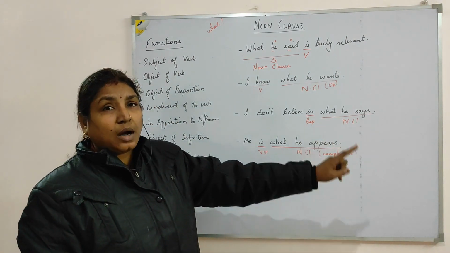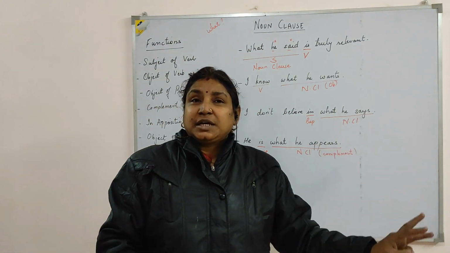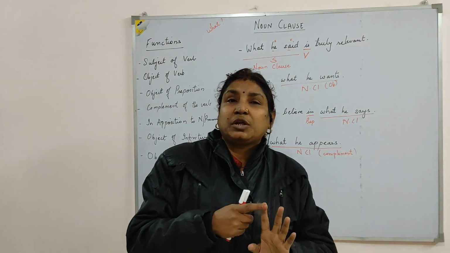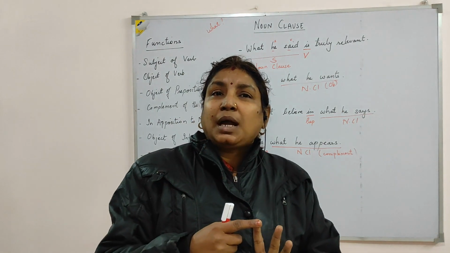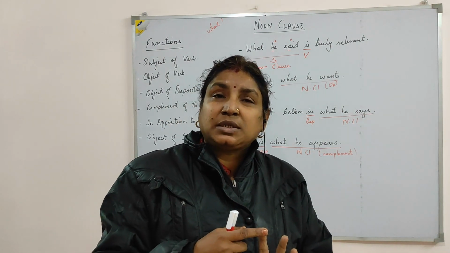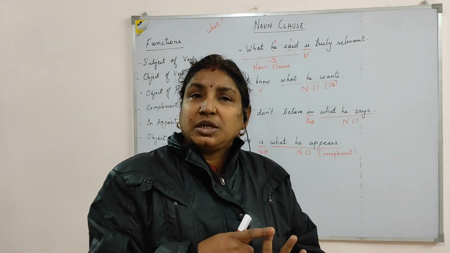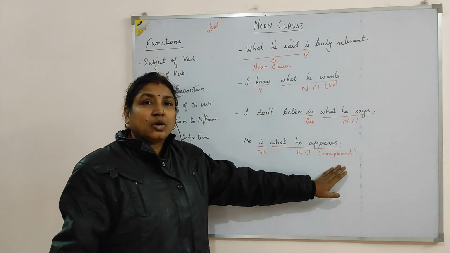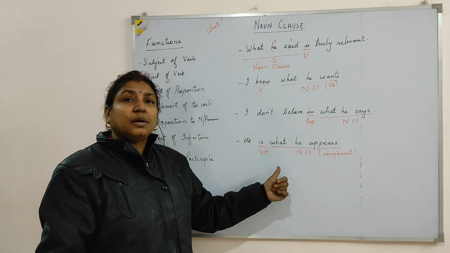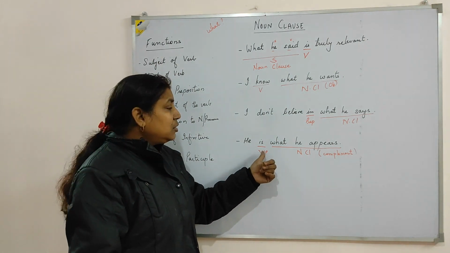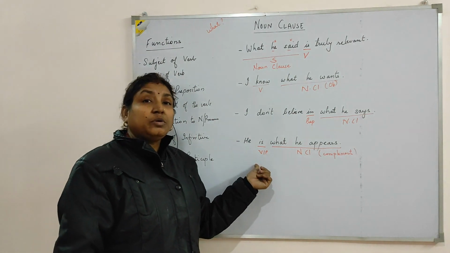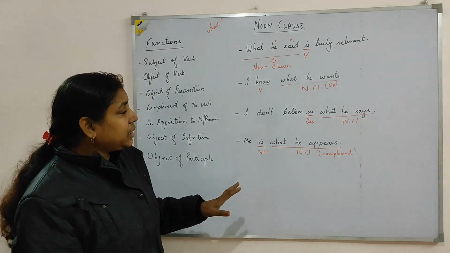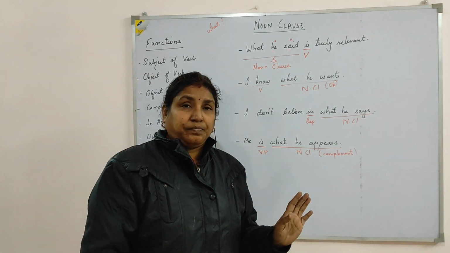This complement can be a noun, adverb, adjective or anything. Noun means in all forms: noun, noun phrase, noun clause. Adverb, adverb phrase, adverb clause. Adjective, adjective phrase, adjective clause. It can be in any form, but they will be acting as a complement of the verb, meaning completing the meaning of the verb. Finite verb, verb of the main clause. So this is your complement of the verb acting as noun clause.